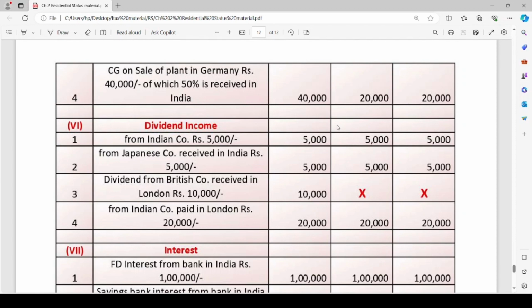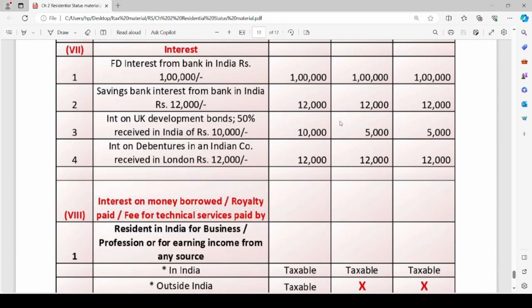The next head is interest. FD interest from bank in India, rupees 1 lakh. It is arising in India and hence taxable for all. Savings bank interest from bank in India, rupees 12,000. Similar to the previous case, it is also taxable for all assessees.